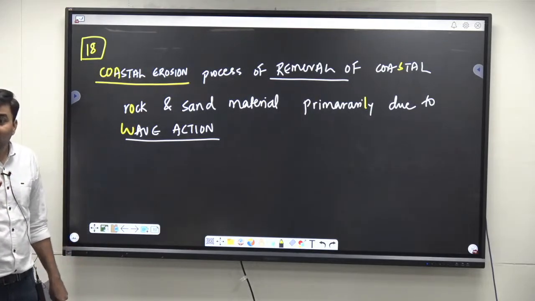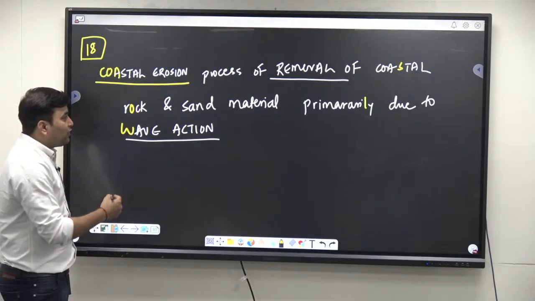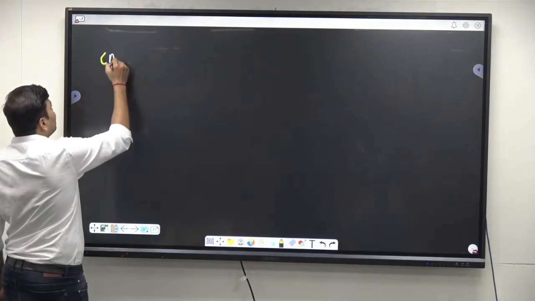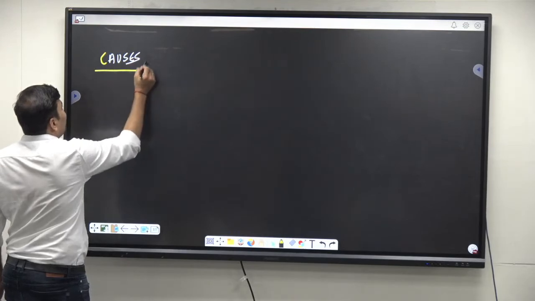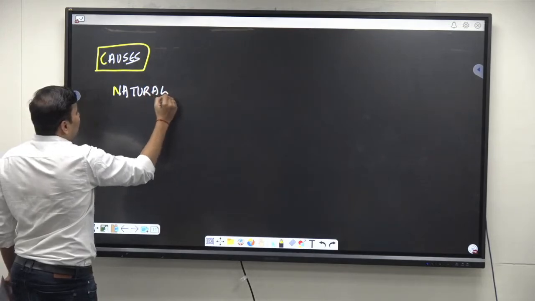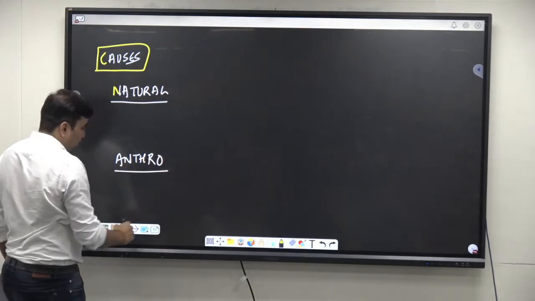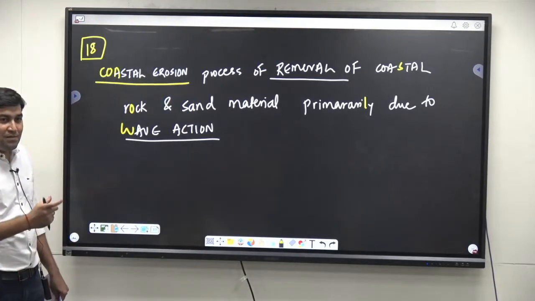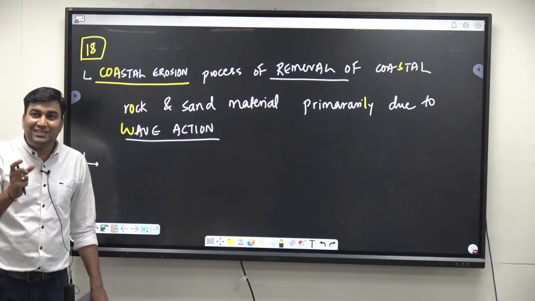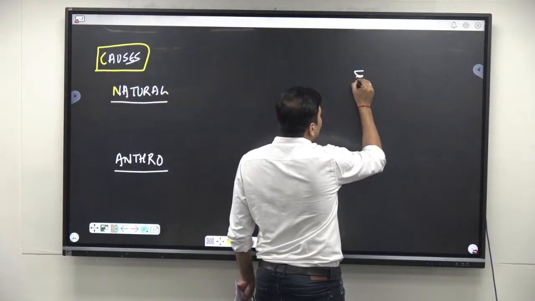Now the question is speaking about coastal erosion in the Indian context. What do we have to write now? We have to write causes, right? But before writing the causes, the causes of erosion can be clubbed under two heads: natural causes and anthropogenic causes, that is, man-made causes. When you are writing about coastal erosion, immediately try to tell how much of a challenge it is on both the coasts. I will bring this out later, but let me note it here for now.